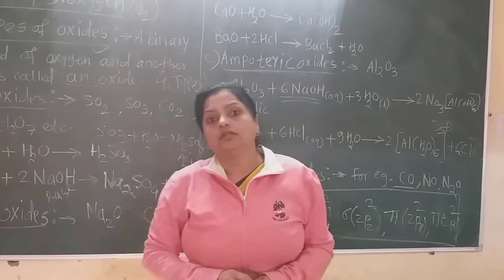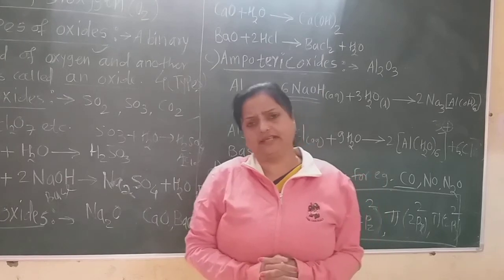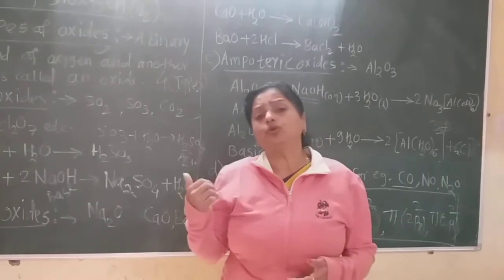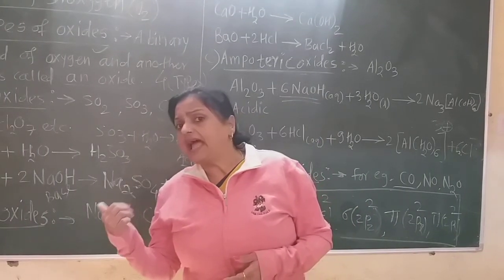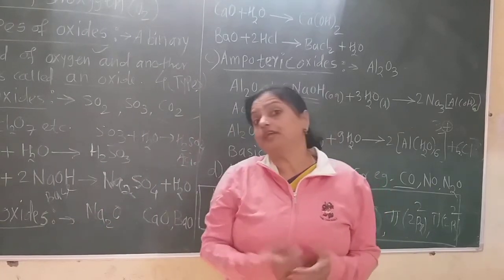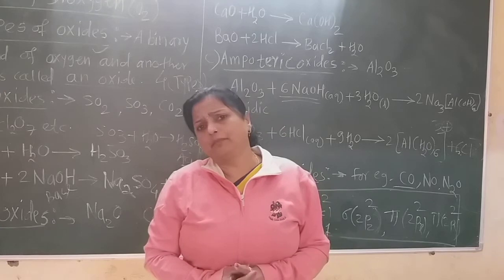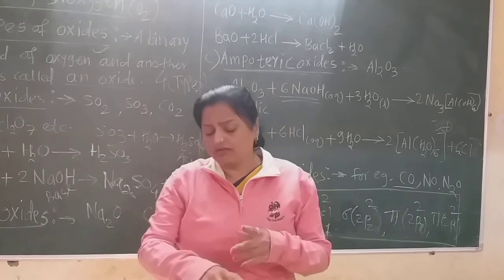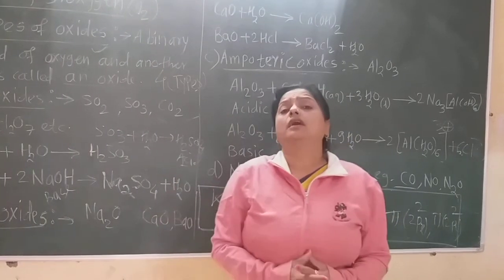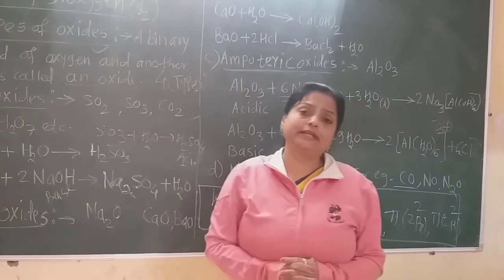There is a layer that is called the ozone layer, but nowadays there is continuous depletion of the ozone layer. What is meant by depletion? That means the ozone layer becomes thinner and thinner, and due to that, what happens? The ultraviolet rays from the sun come directly onto the earth, and due to that the temperature of the earth continuously increases, and there are many diseases due to that heat and the very powerful, irritating ultraviolet rays on our skin and on animals and plants. The living world suffers very harmful effects due to the depletion of the ozone layer.